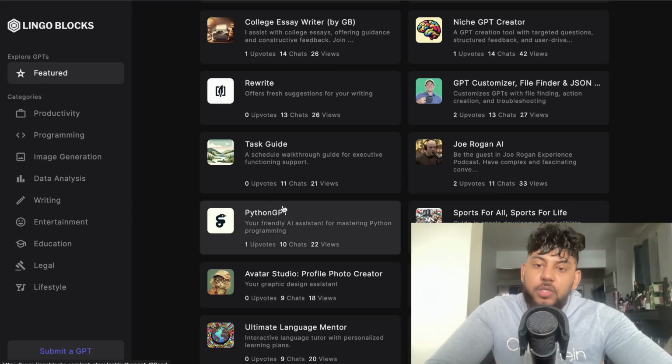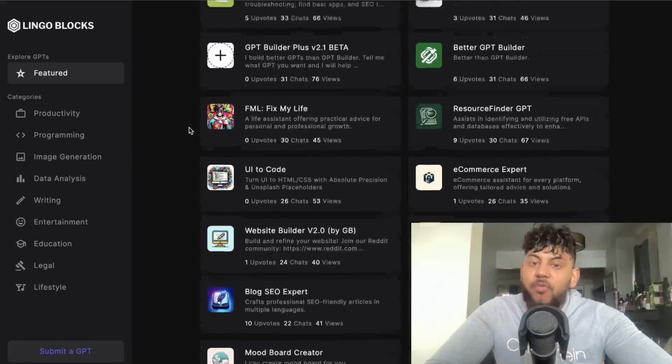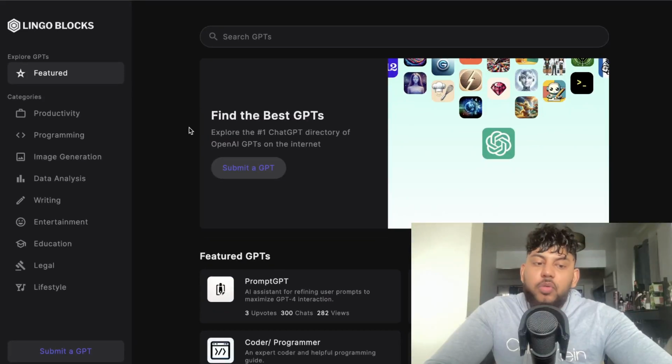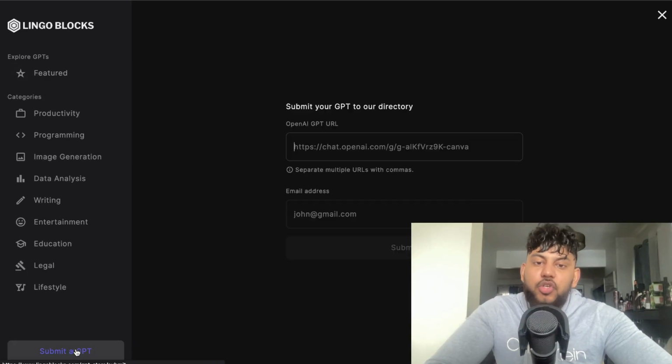And if you actually want to get more views to your GPT before the App Store is finished, then you can submit your GPT onto this directory. So it will be able to feature your GPT just by entering your URL, your email address, and then you can submit that into their directory.